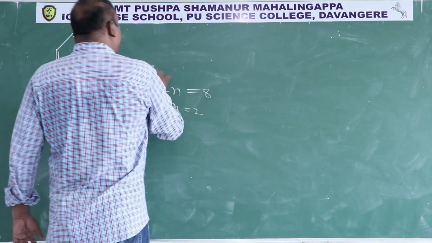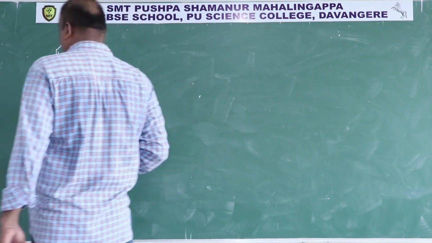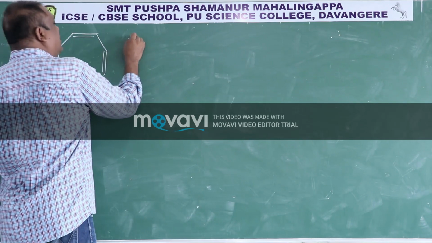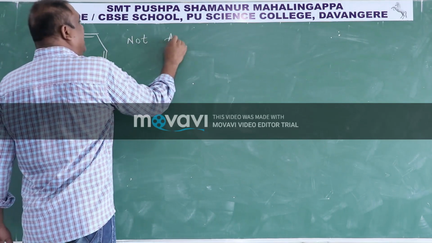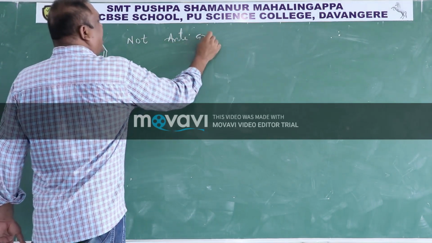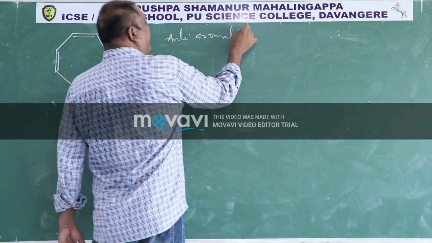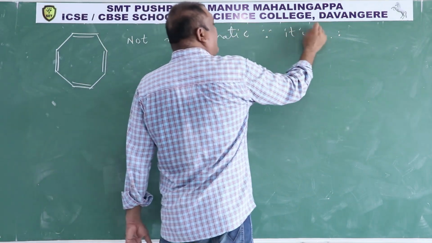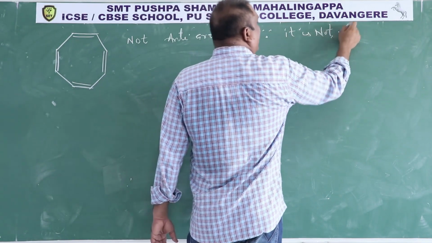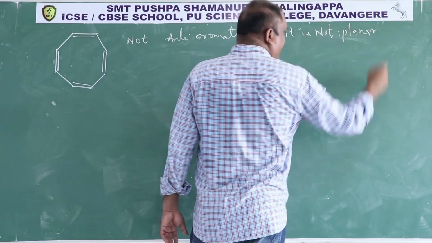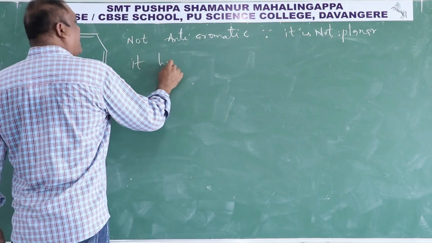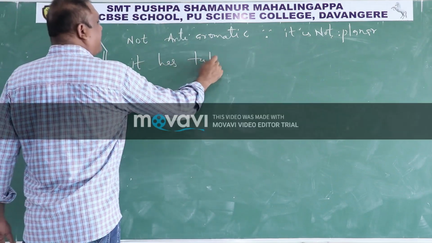It has a tub shape. It is not anti-aromatic because it is not planar. It has a tub shape.